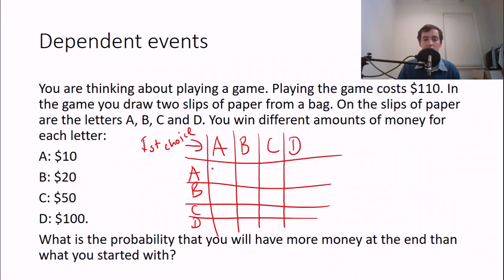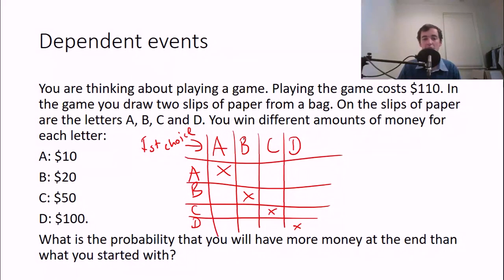Now, can I draw A and then A? No, I can't, because I'm not putting the slip of paper back. I can't get B and then B because I'm not putting it back either. Can't get C and then C, or D and then D. So, really, I have 1, 2, 3, 4, 5, 6, 7, 8, 9, 10, 11, 12 possible outcomes.